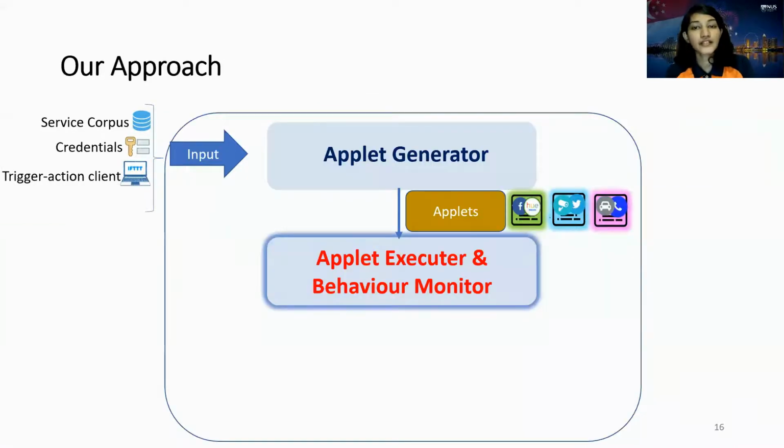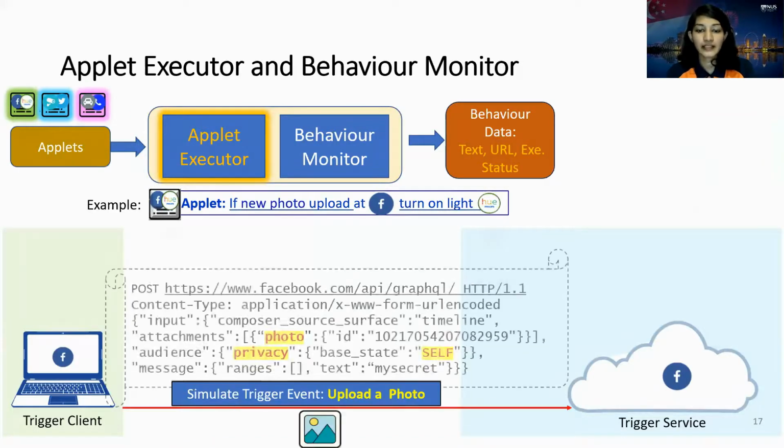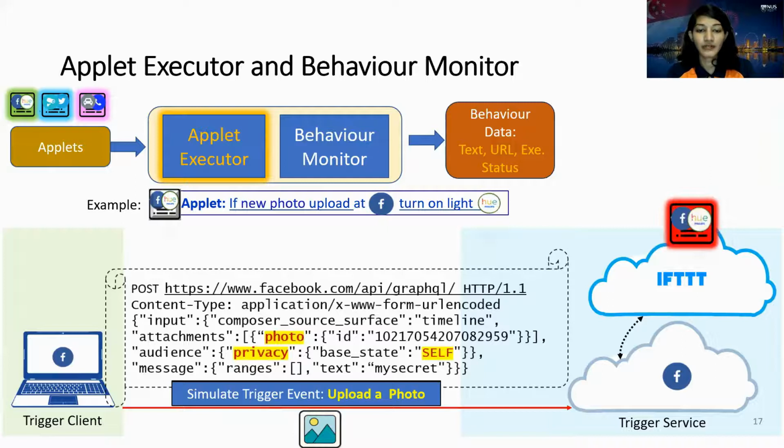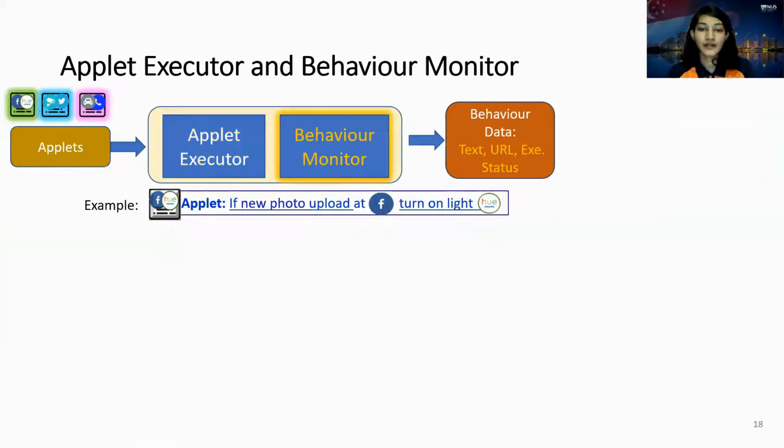These applets are next input to the applet executor and behavior monitor. To execute the applet, we need to perform an external event, such as uploading the photo. To simulate this trigger, we need to own this HTTP POST request. Next, we mutate values related to privacy as well as data types to simulate more events for testing purposes. During this time, we perform behavior monitoring.